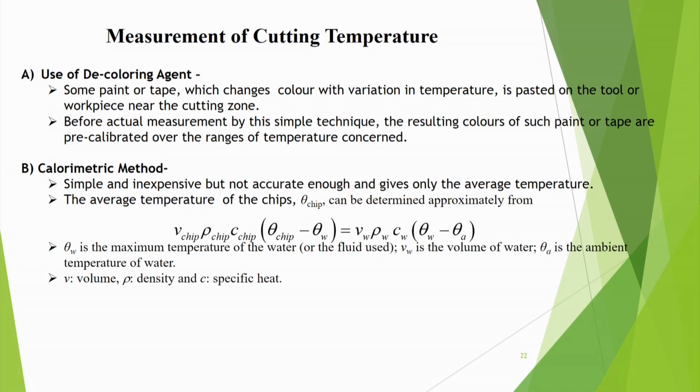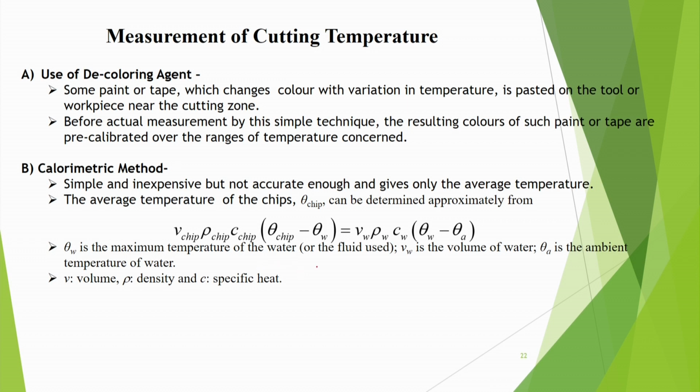Then another method is the calorimetric method. It is simple and inexpensive, but it is not accurate enough, and it gives only the average temperature. So, the average temperature of the chips can be determined approximately like this. We say volume of chip into density of chip, so it becomes mass of chip into C chip, that means specific heat, so that means total heat capacity, multiplied by theta chip minus theta W, where theta W is the maximum temperature of the water.